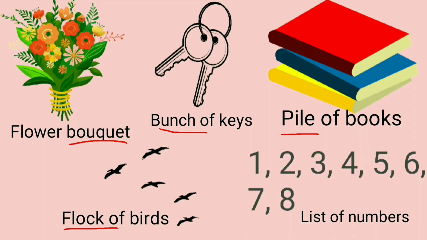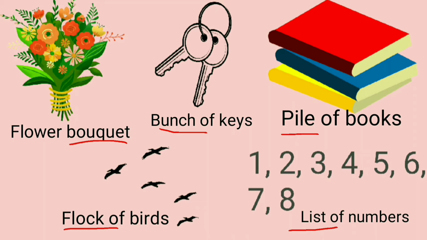Now the fifth picture has a collection of numbers. So what do we say? A list of numbers. See, all these collections have a different name. So instead of giving a different name to each collection, we can call it a set. For example, set of flowers, set of keys, set of notebooks, set of birds, set of numbers, and so on.